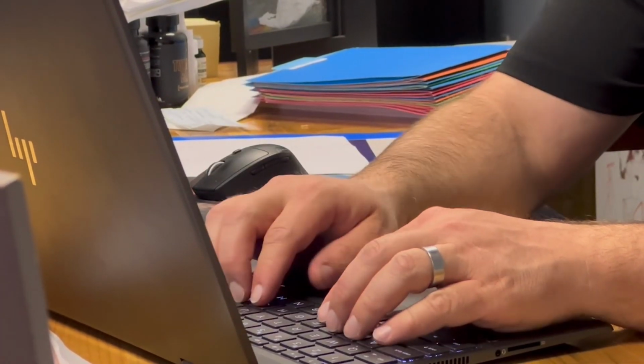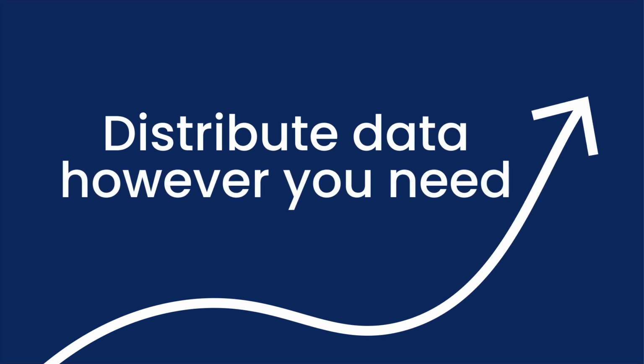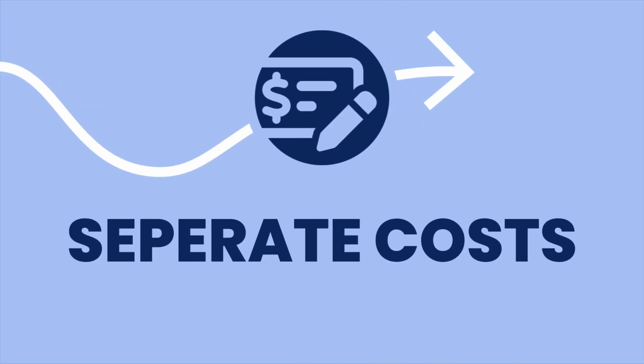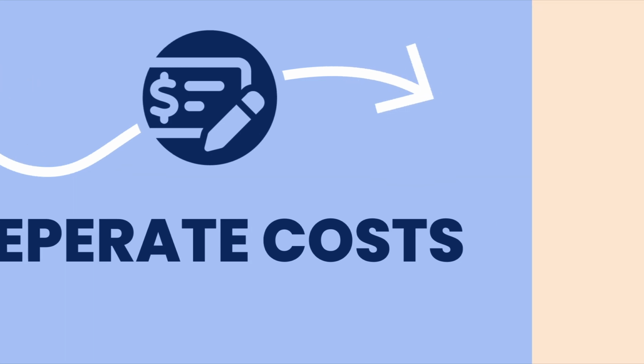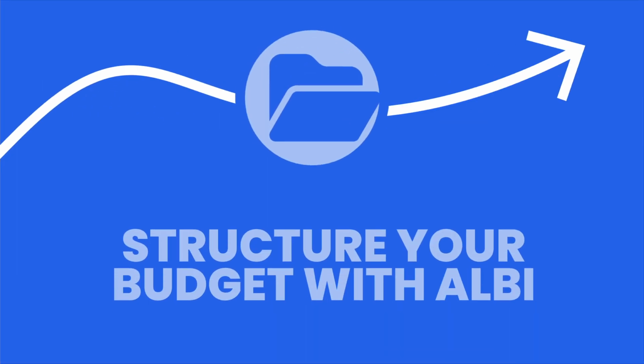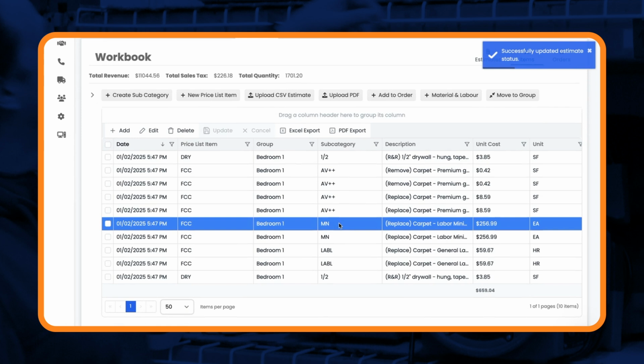Once your estimates are inside Albi, you can distribute your data however you need. Have to separate labor, materials, and subcontractor costs? Done. Need to generate precise work orders for each contractor? Easy. Albi lets you structure your budget in a way that makes sense for your business, giving you real-time insight into where your money is going.